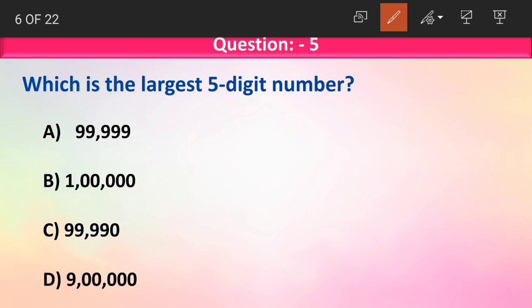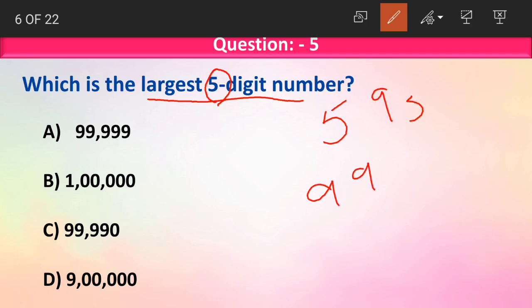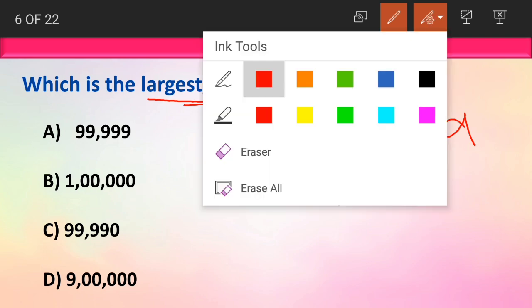What did I say? When they ask you to write the largest number, they are asking us to write the largest 5-digit number, right? So we'll write 5 nines. 1, 2, 3, 4, 5. Largest 5-digit number will have 5 nines. What about the largest 6-digit number? Largest 6-digit number will have 6 nines in it. Okay, understood?